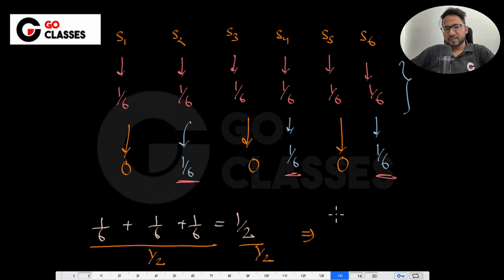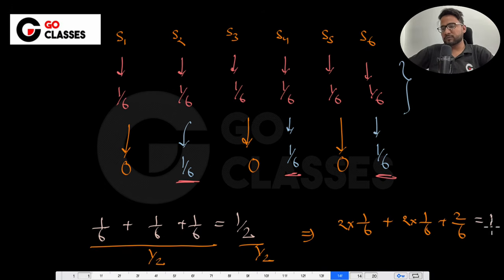If you are dividing by 1 by 2, you are basically multiplying by 2. So it will be 2 into 1 by 6, plus 2 into 1 by 6, plus 2 into 1 by 6, which is 2 by 6. So basically what is happening here is that you redistribute the probability, and now it is 1 by 3 plus 1 by 3 plus 1 by 3, which is 1, right?